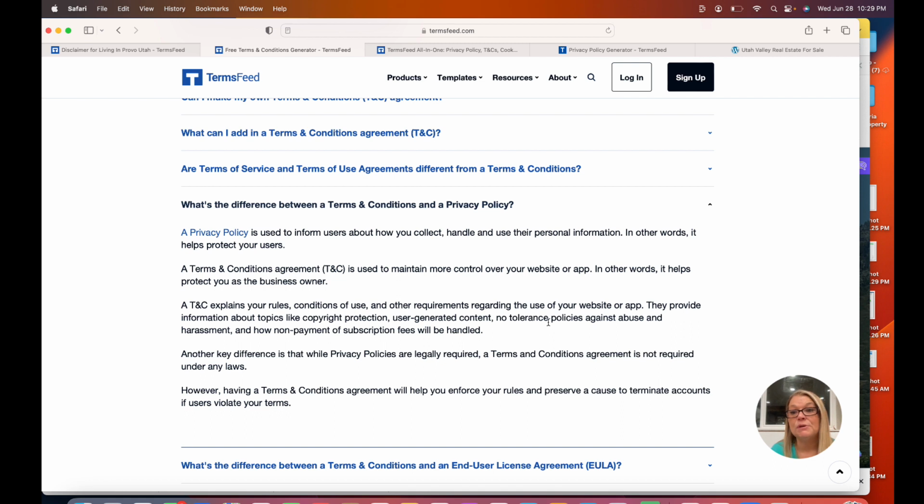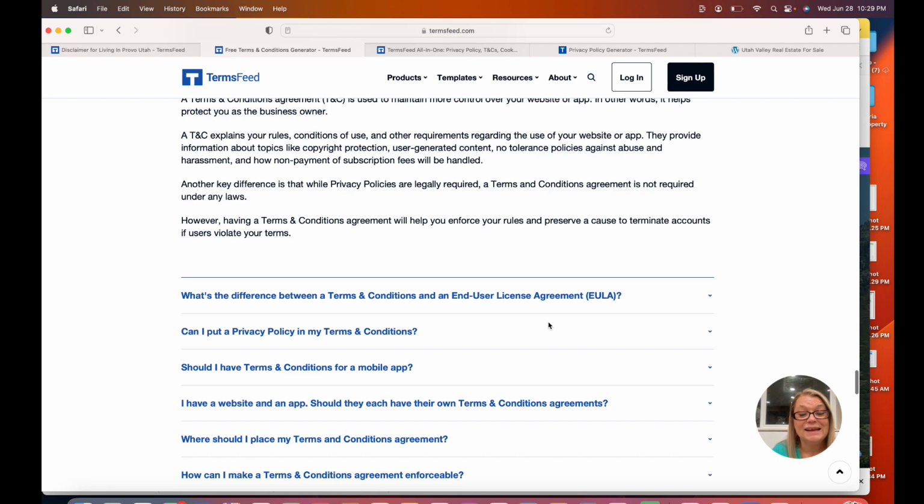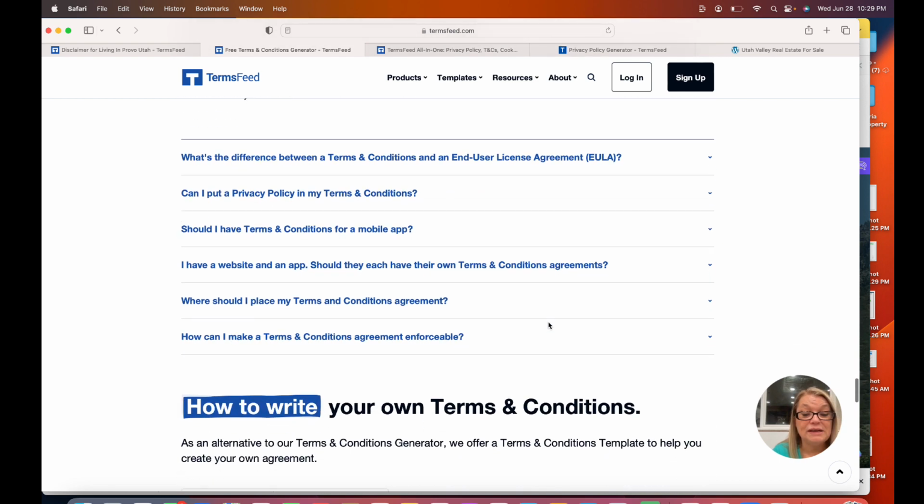Like, let's say people can set up an account on your website or something like that, and you want to terminate them. The terms and conditions gives you the right to do that and helps you to enforce rules for people who are violating your website, things like that. So that's the difference between a privacy policy and terms and conditions. Again, I am not an attorney. I'm not giving you legal advice.